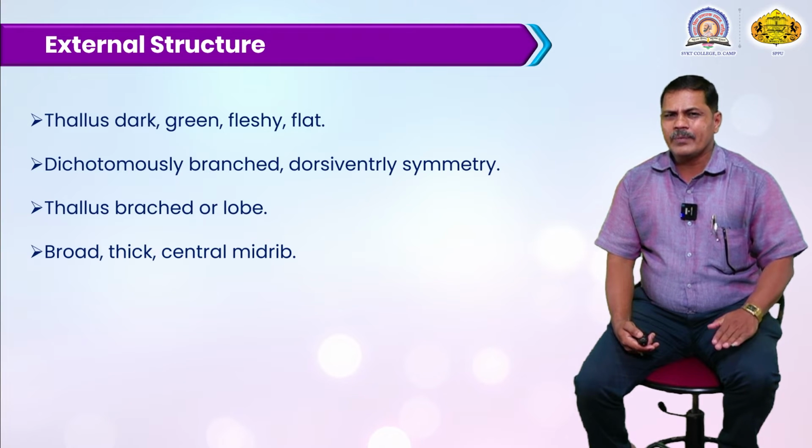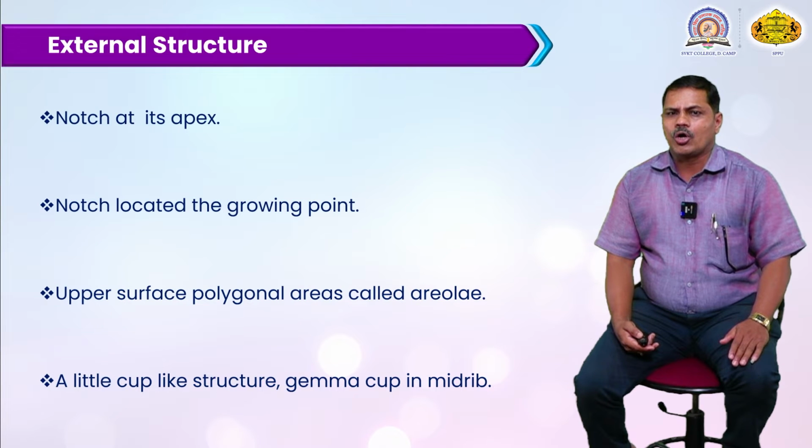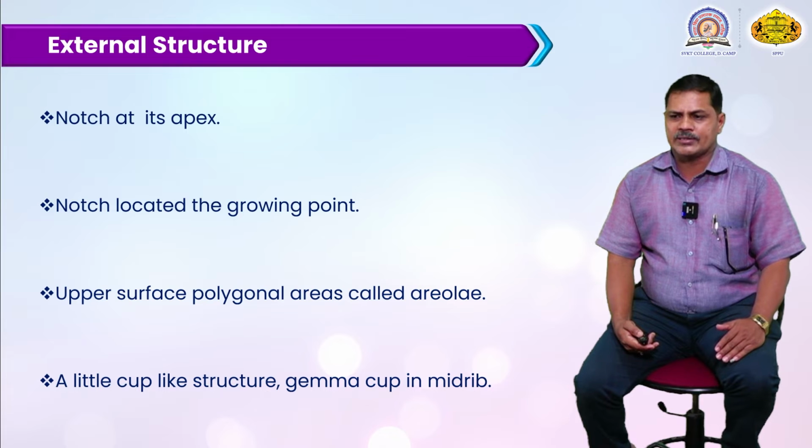This is a very broad, thick thallus structure, and a central, prominent midrib is present in it. The notch at the apex of the Marchantia thallus is prominent, developing at the apical portion, and this notch is located at the growing point.